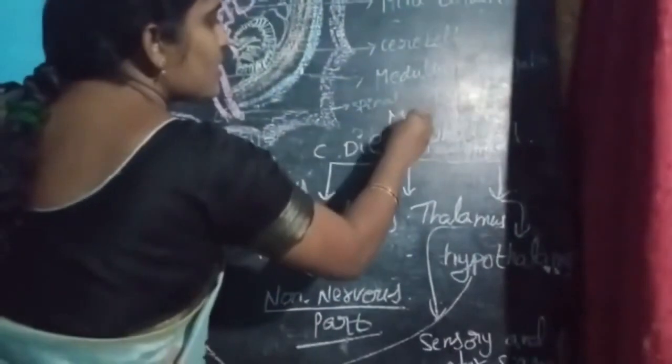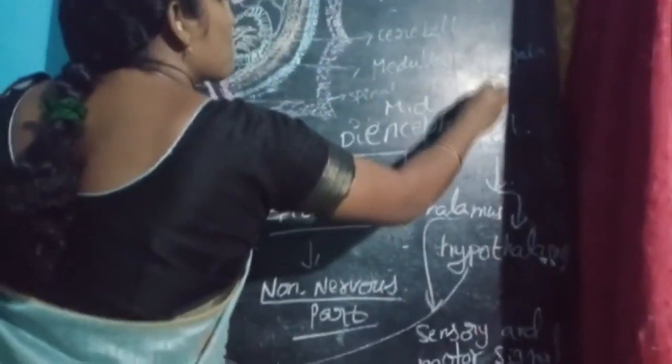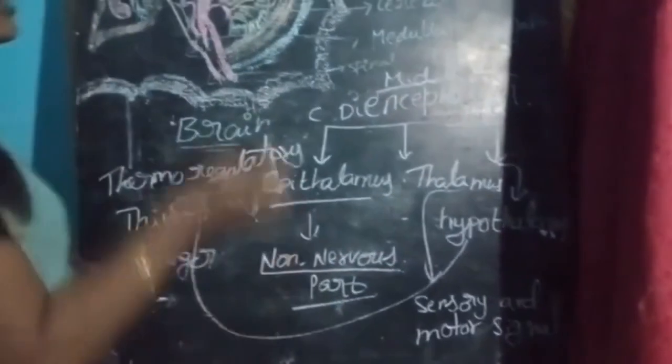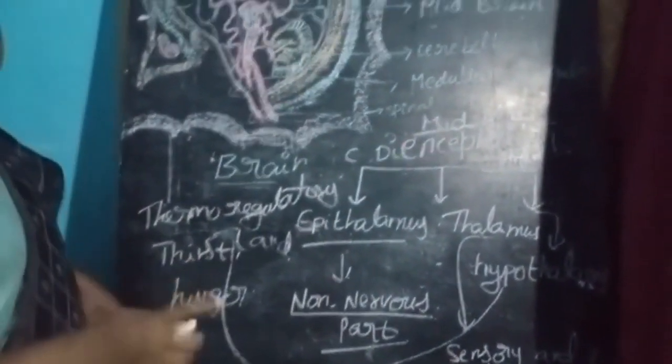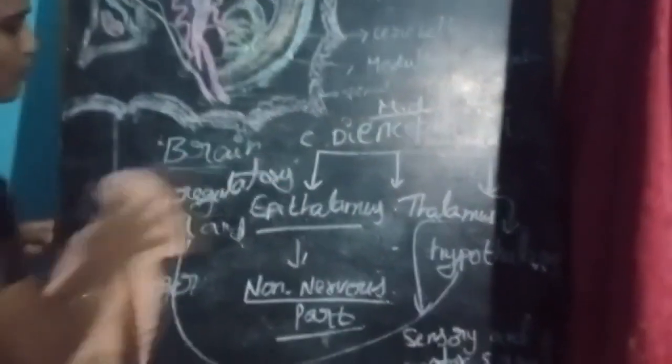Okay, next, which brain is this? This one is the midbrain. The midbrain is divided into three parts. Before, I said you can remember and write short notes.